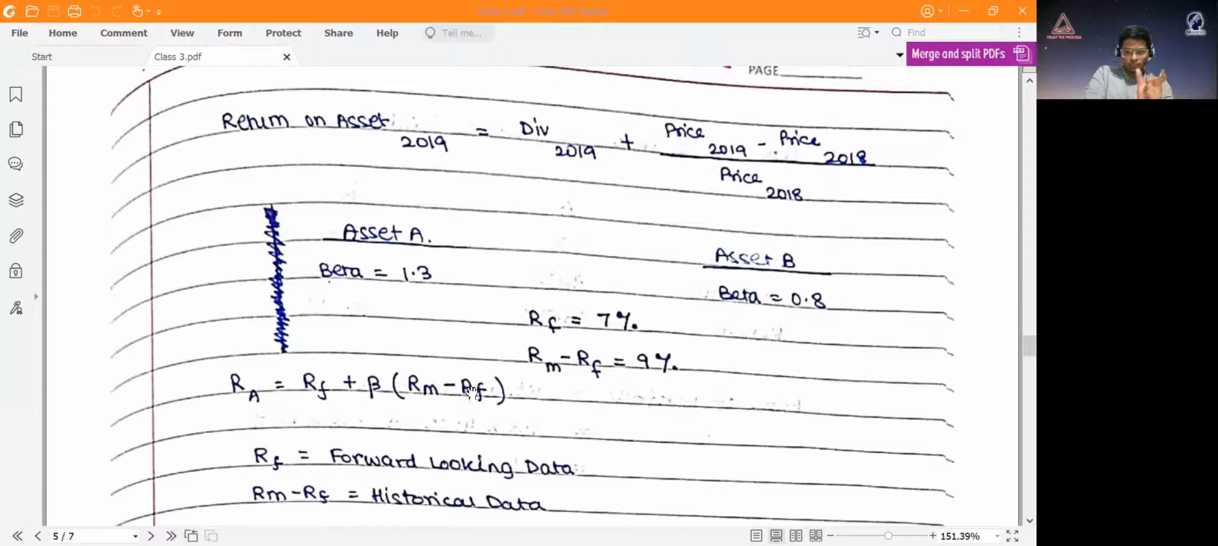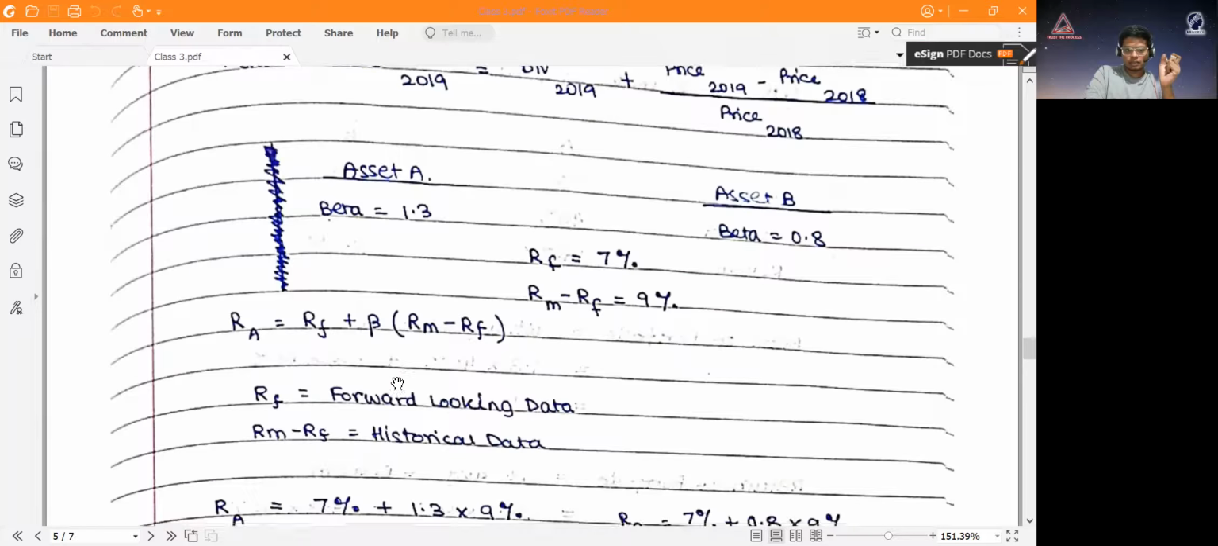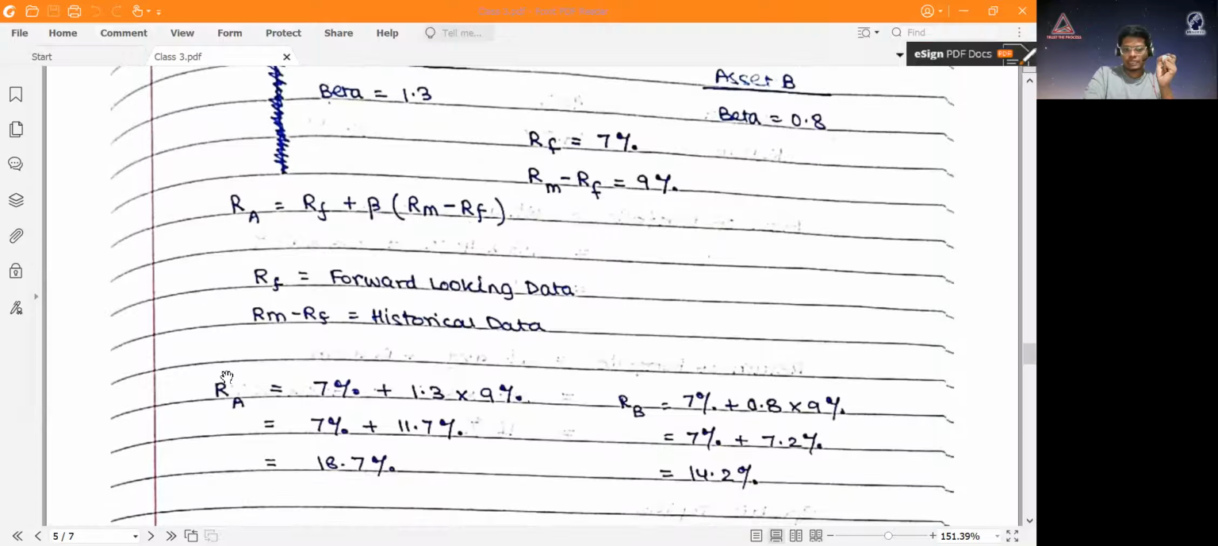Based on this, if I put this in the CAPM equation, RF plus beta into (RM minus RF), for asset A you will get 18.7, and for asset B it will be 14.2. Now this RF is based on forward-looking data, that is, what my potential risk-free rate is in the coming years. But this RM minus RF is based on historical data that I have earned over the past few years. Not that relevant, but since sir has mentioned it, I also mentioned it here.